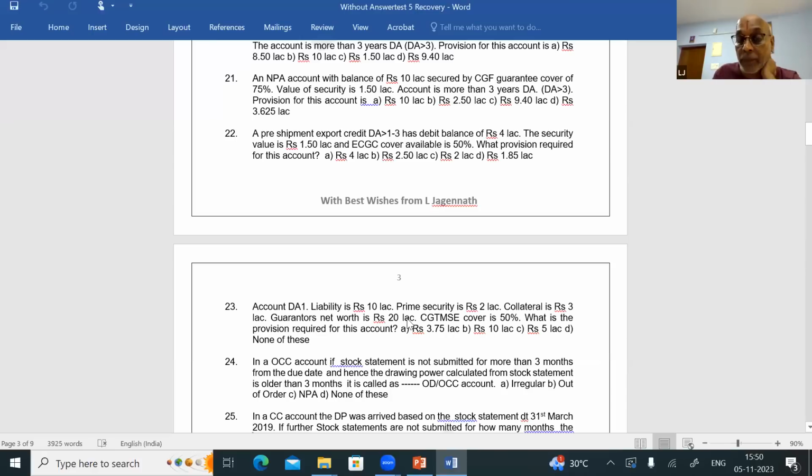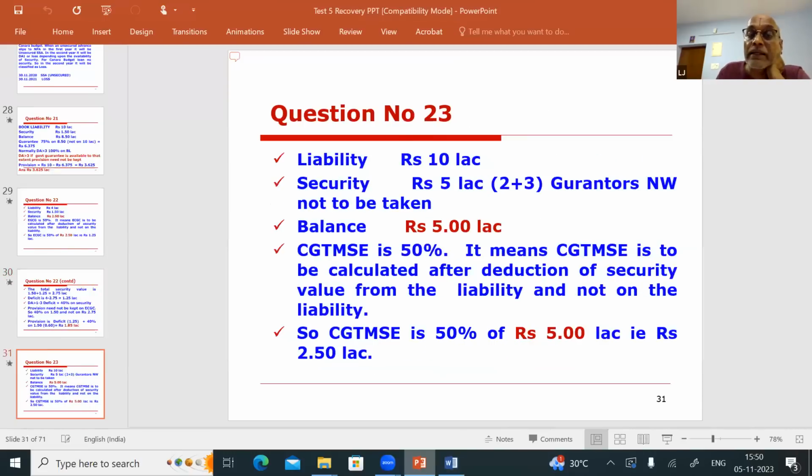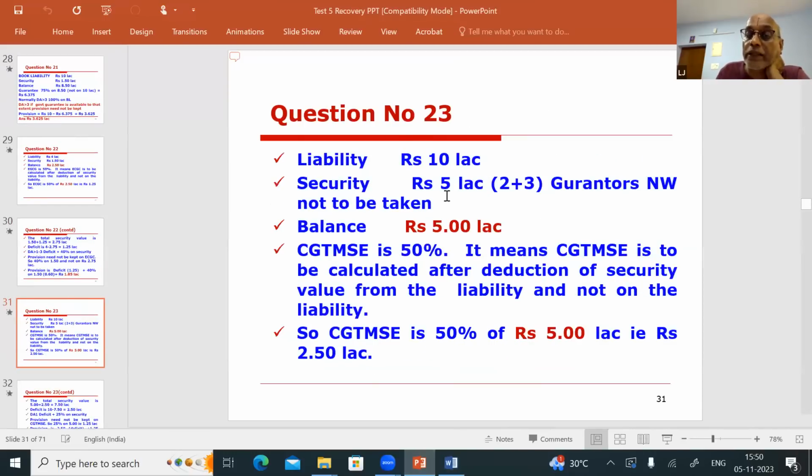So what are we having? Prime security we are having 2 lakhs. Then collateral security we are having 3 lakhs. Then CGTMSE cover is also there, 50%. What is the provision required for this account? Very simple. See question number 23. Liability 10 lakhs. Security is 5 lakhs, that is prime security and collateral security; guarantor's net worth should not be taken. So the unsecured portion is 5 lakhs. CGTMSE cover is available 50% on this 5 lakhs, which comes to 2.5.